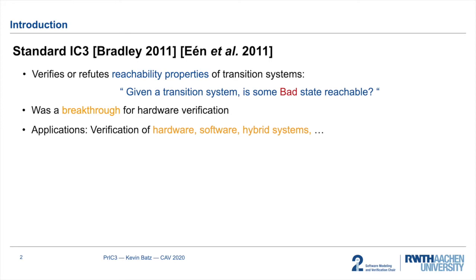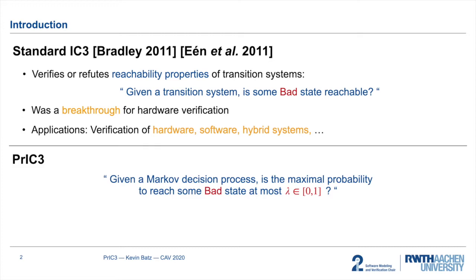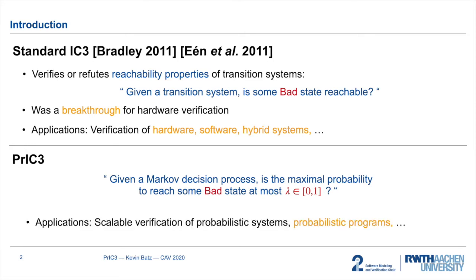We were concerned with the question whether IC3 can also be a breakthrough when it comes to verifying probabilistic systems. So we developed PrIC3, which is an algorithm for verifying or refuting upper bounds on maximal reachability probabilities in Markov decision processes. Our goal is to provide the foundations for a scalable algorithm for the verification of probabilistic systems, and in particular of probabilistic programs.